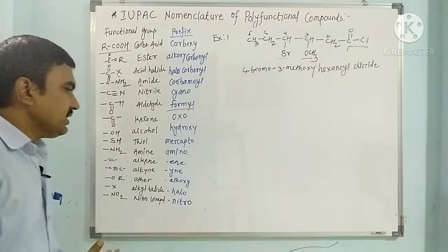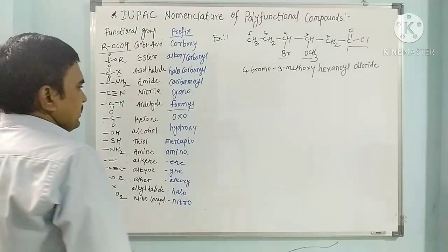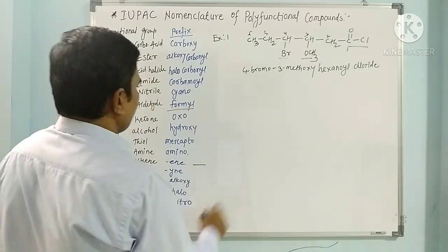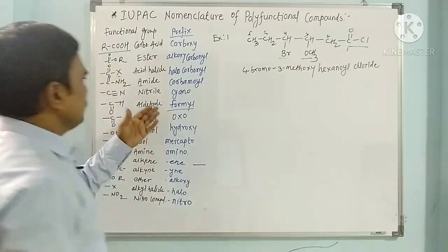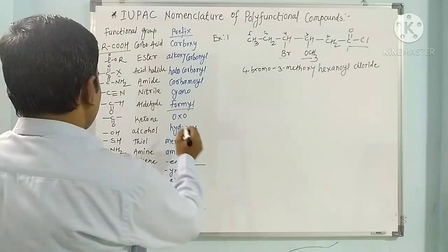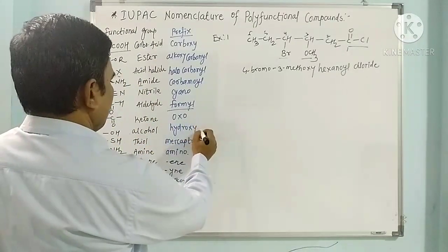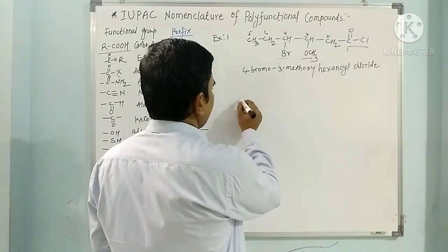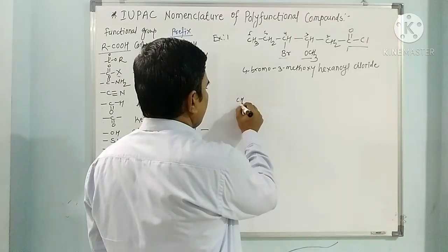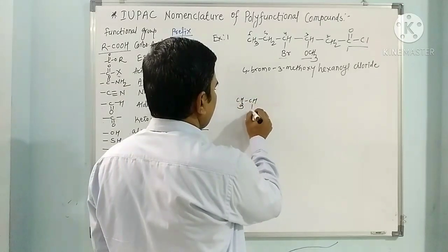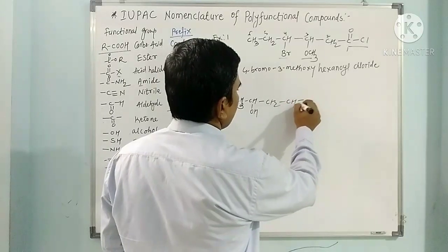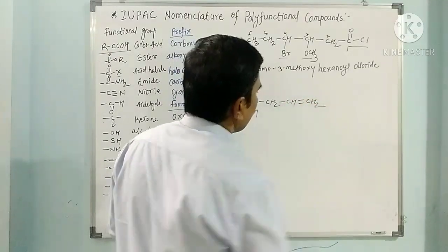Now next we can take any example. Here we can take an alkene along with an alcohol. See here the example: CH3, CH, OH, CH2, CH, double bond, CH2.